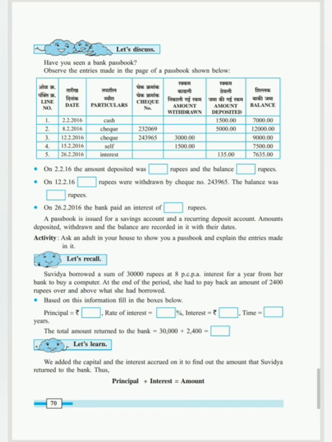Students, always remember, the bank pays you a certain charge if you are keeping the money in the bank, or sometimes you are asking for a loan from the bank for 3,000, 5,000, 20,000, 2 lakhs. So that time also you have to give some money to the bank. So both are called interest. Either the bank is giving you interest or you have to pay the interest to the bank. It depends on whether you are keeping the money in the bank or you are asking for a loan.